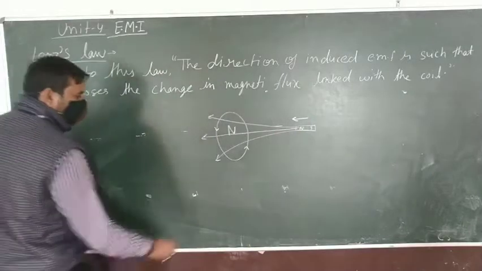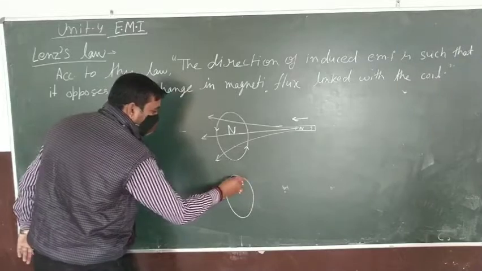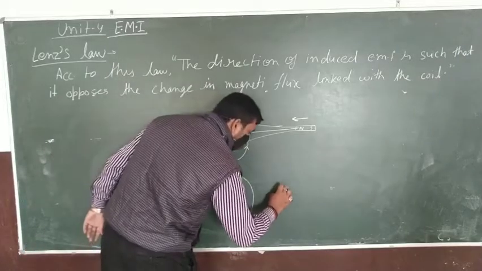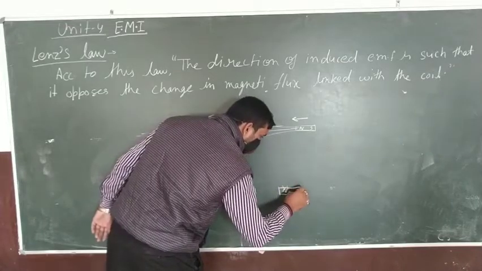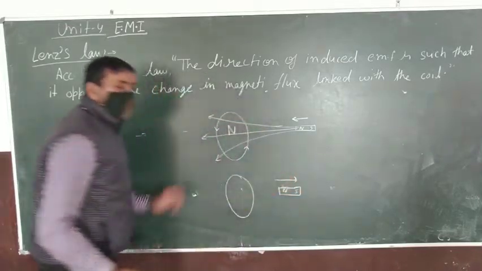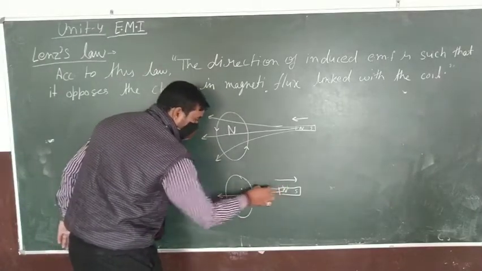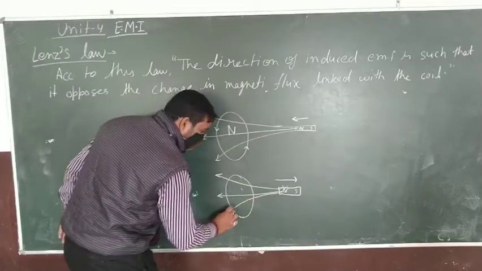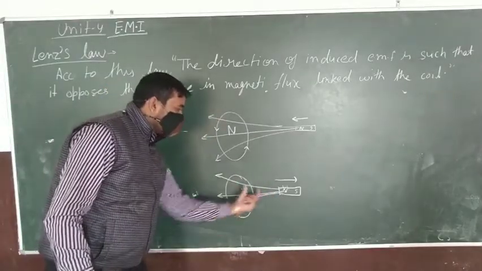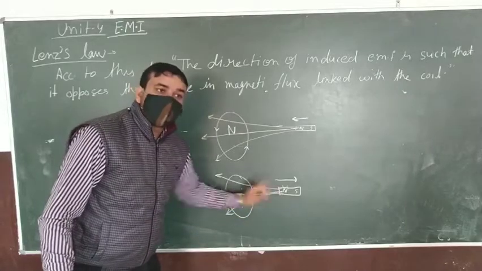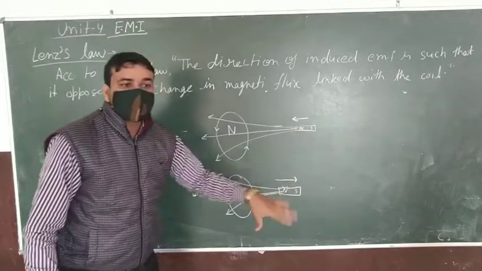And secondly, if the magnet is moving away from the coil, then the induced EMF generates a nature such that the motion of the magnet away from the coil stops.